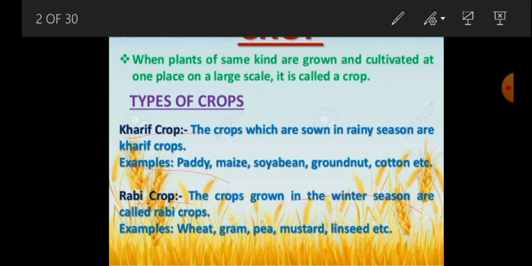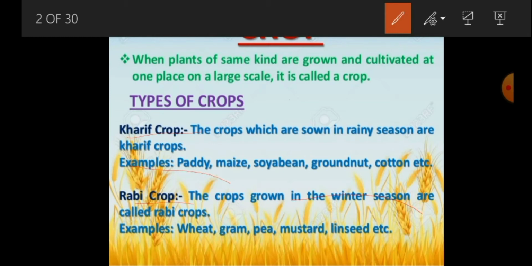Kharif crops are also called rainy crops because we grow Kharif crops during the rainy season only. Because of that reason, we call Kharif crops rainy crops. The rainy season is usually from June to September. June to September, that is the rainy season.